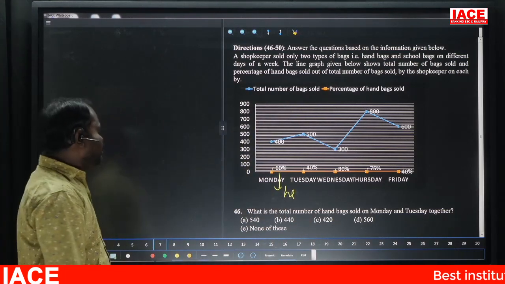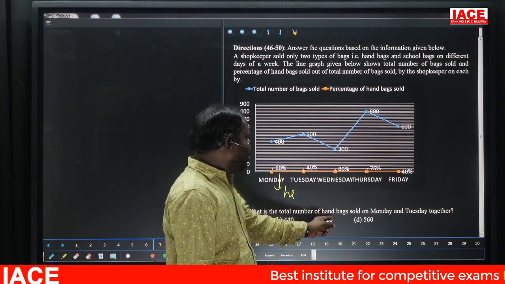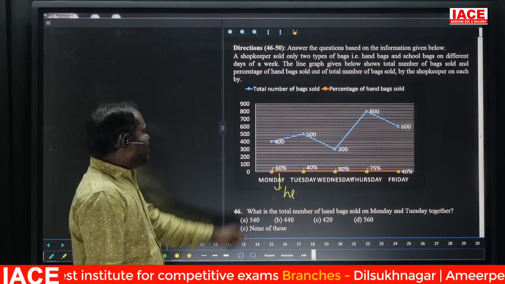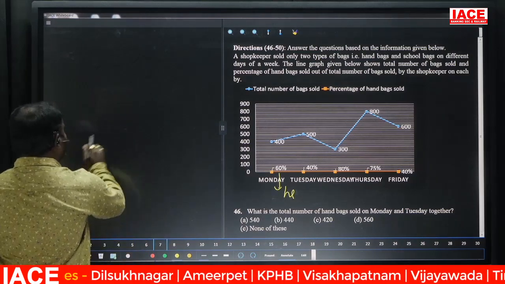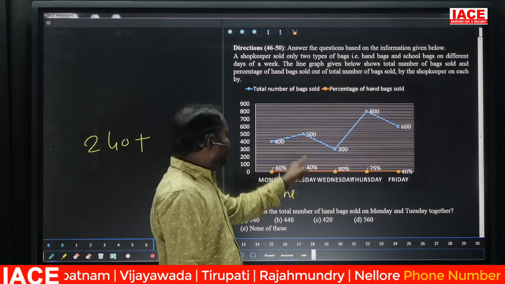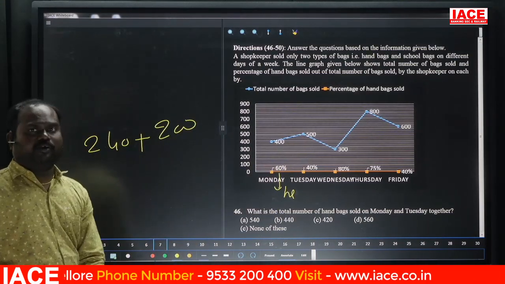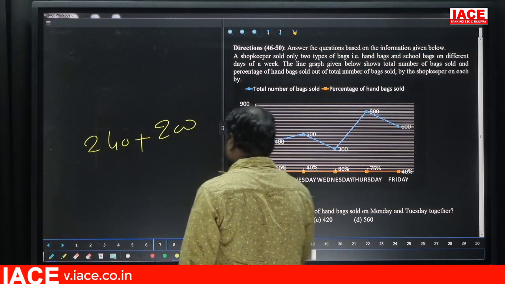Now 46. What is the total number of handbags sold on Monday and Tuesday together? Monday total 400, in that 60% is nothing but 240, plus Tuesday total 500, in that 40% is nothing but 200. 240 plus 200 is 440, option B. Next. 47.